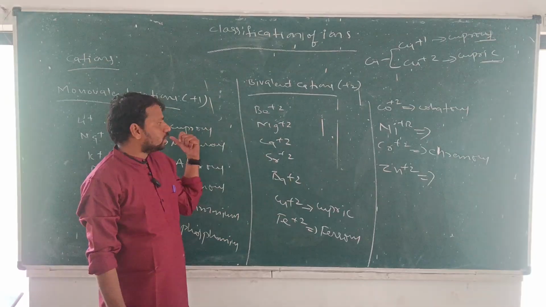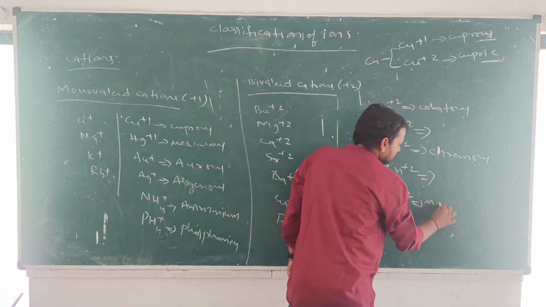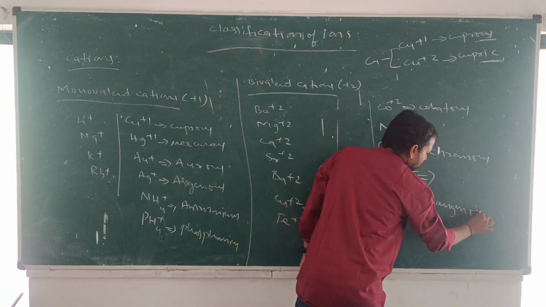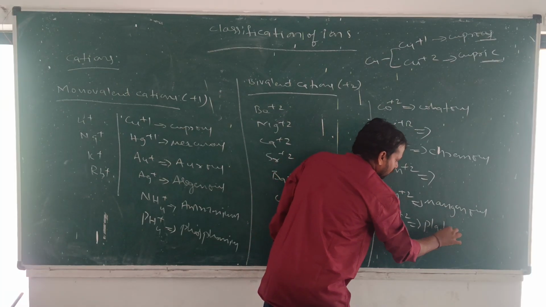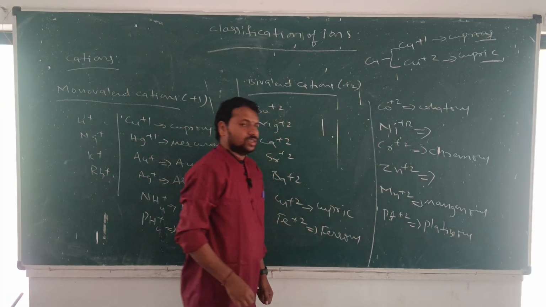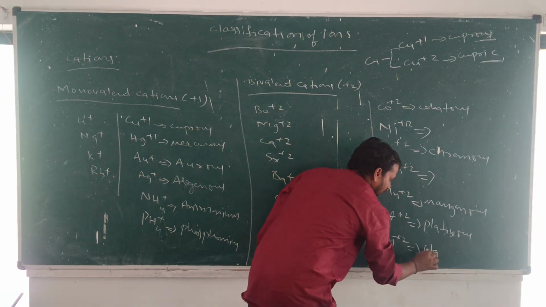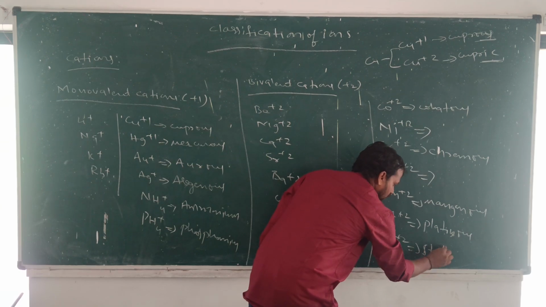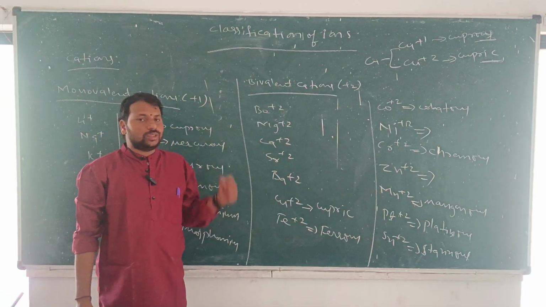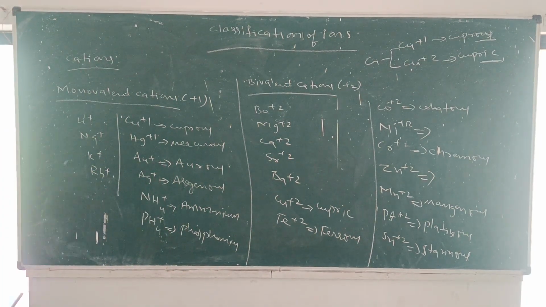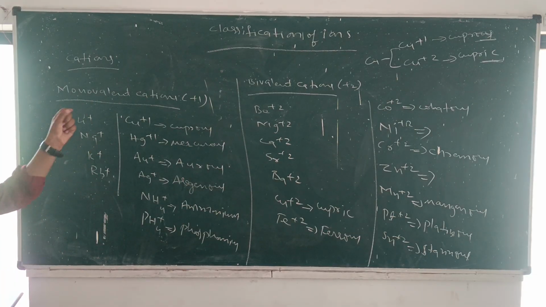Next, let me see Mn plus 2 also, manganese. Also Pt plus 2, platinous cation. Also Sn plus 2, stannous cation. So this is about the bivalent cations. Monovalent cations mean plus 1 charge, and bivalent cations mean cations with plus 2 charge.